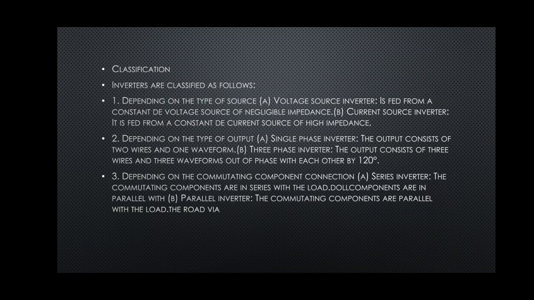So depending on the type of source, there are two types of inverters, that is voltage source inverter and the current source inverter. So voltage source inverter is fed from a constant DC voltage source of negligible impedance, and the current source inverter is fed from a constant DC current source of high impedance.